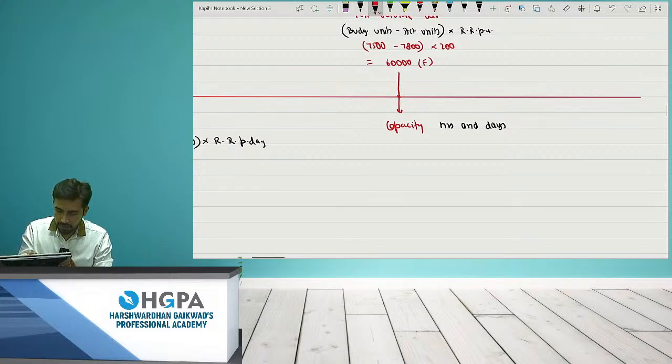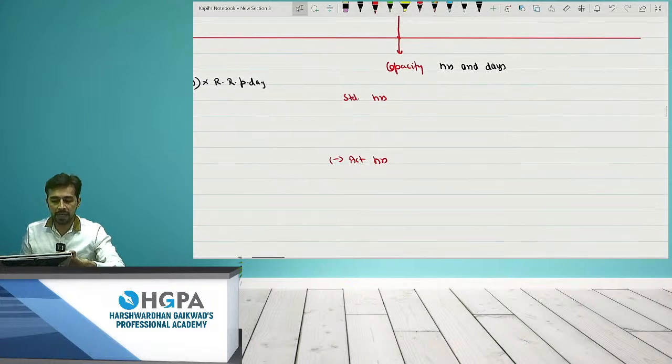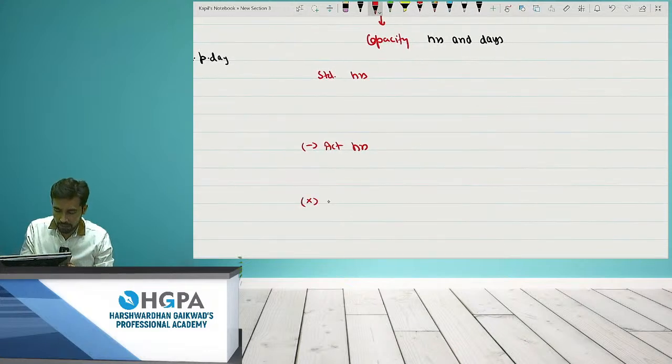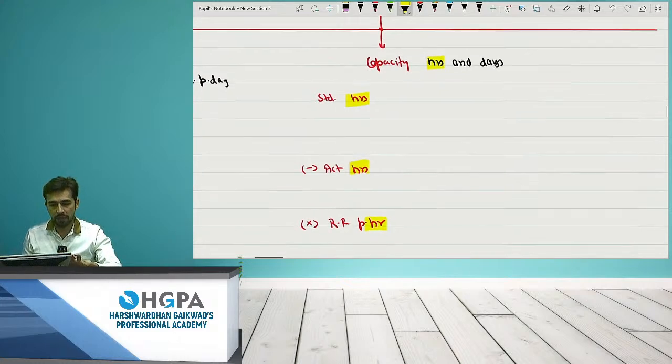That means it is standard hours minus actual hours. What are we taking? The difference of hours. Standard hours minus actual hours. Standard always comes first. This is the point which you have studied, right? And capacity will be checked on the basis of hours, the number of hours you are sitting in front of me. Efficiency is whether you are working or not. Capacity is whether you are sitting or not. You are spending the hours, right? So standard hours minus actual hours into recovery rate per hour. Standard minus actual. Standard always comes first.